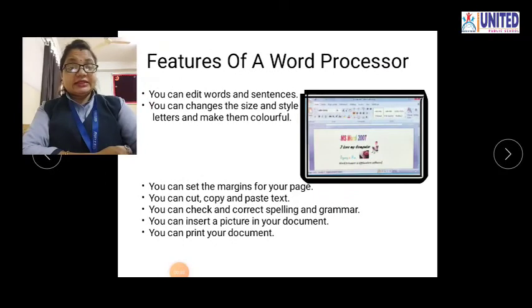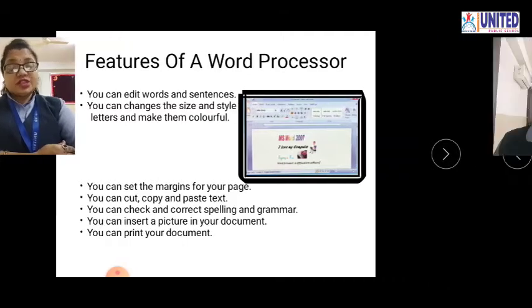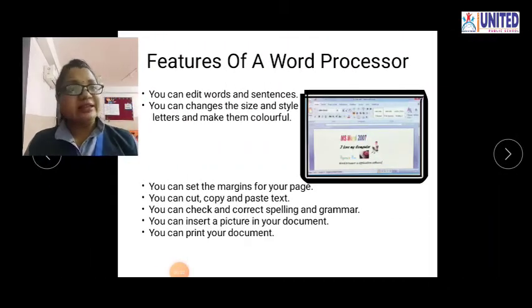Students, now we can see the features of a word processor. Feature means what? Advantages. So why do we use this word processor? Some advantages are given. Number one, you can edit words and sentences. Edit means you can cut it out, you can copy it out.